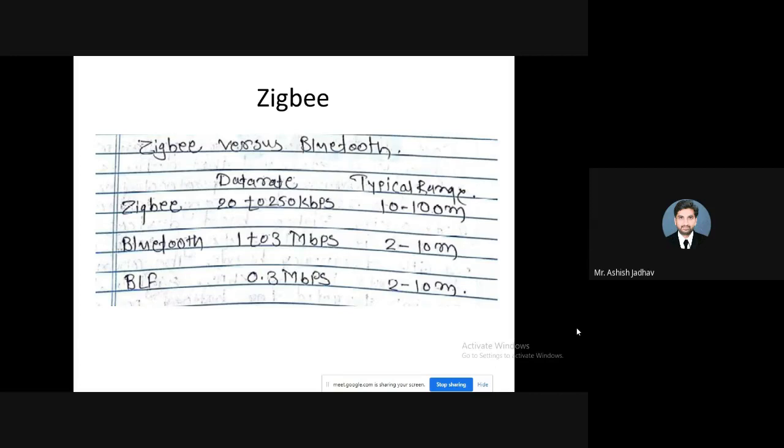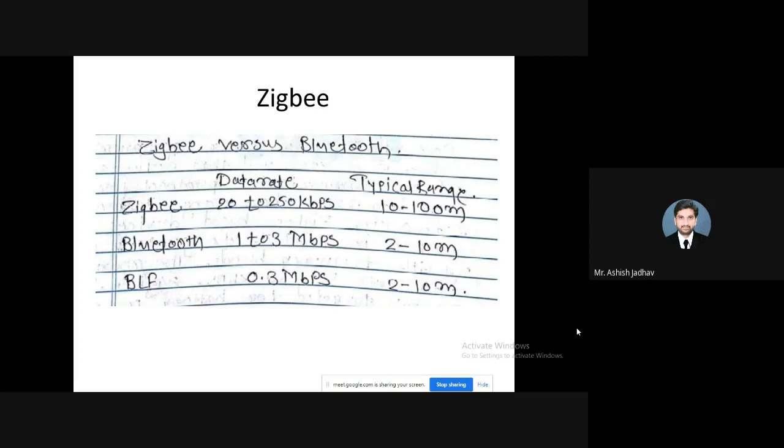Let us have a quick review of the introductory part of Zigbee that we have discussed. Zigbee is a technological standard designed for control and sensor networks, standardized by IEEE 802.15.4, whereas Bluetooth is standardized by 802.15.1.